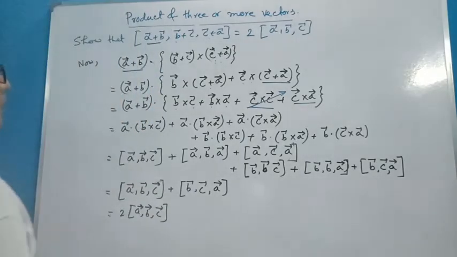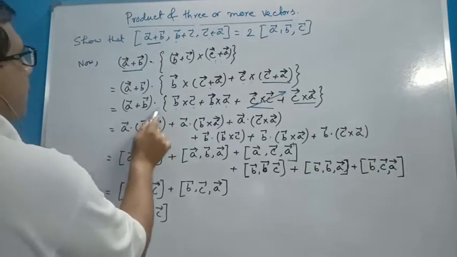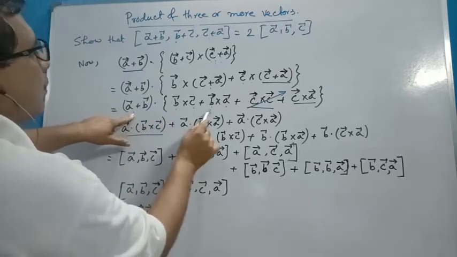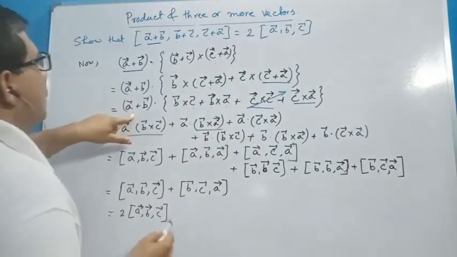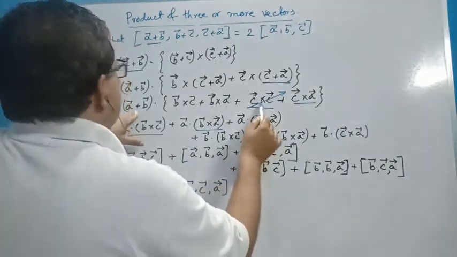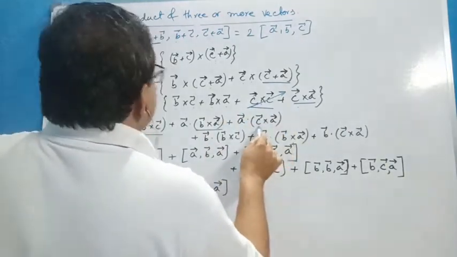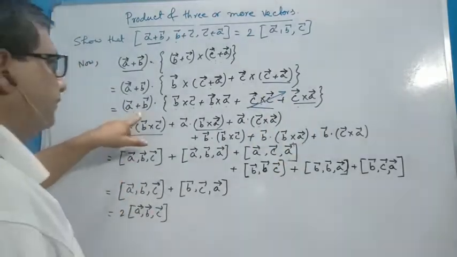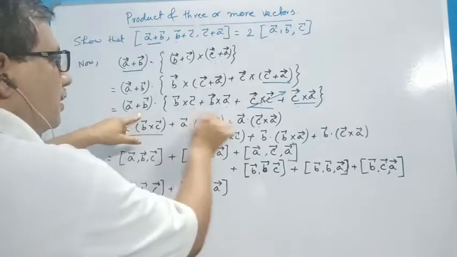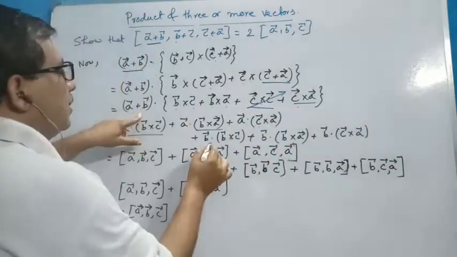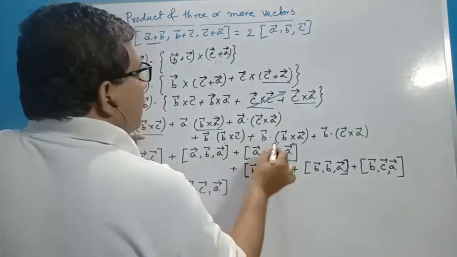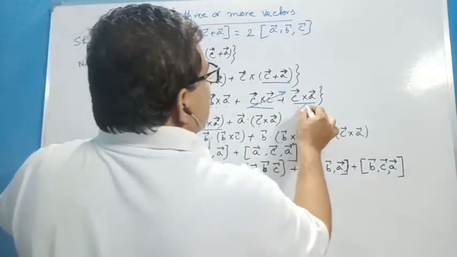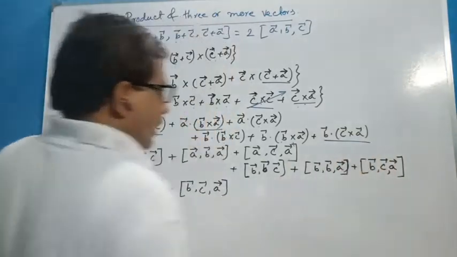Now again distributing: A dot B cross C plus A dot B cross A, plus this term is 0, so A dot C cross A. Next, plus B dot, with all these three vectors: B dot B cross C, B dot B cross A, and B dot C cross A.